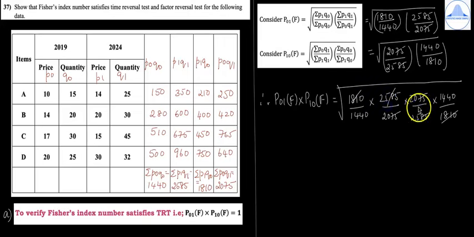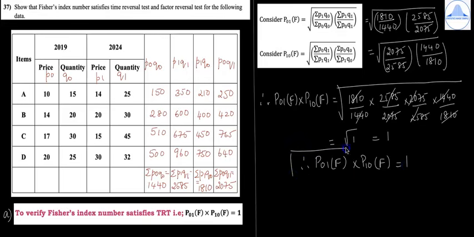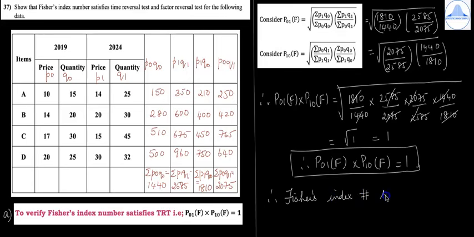So all the totals will get cancelled, and so you will get root of 1, which is equal to 1. So therefore we have P01 of f into P10 of f is equal to 1. So write the conclusion. Therefore, Fisher's index number satisfies TRT.